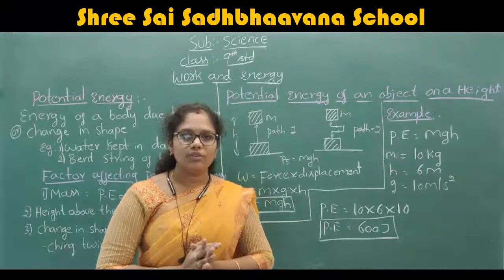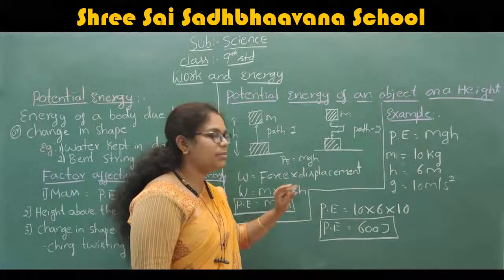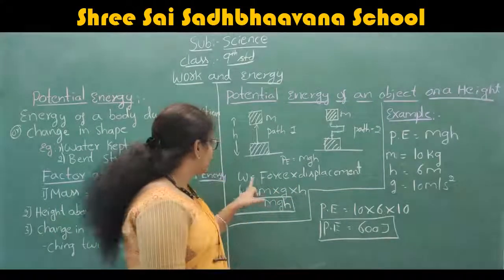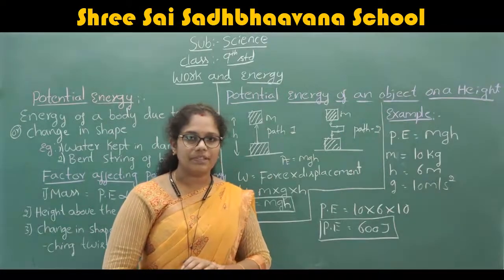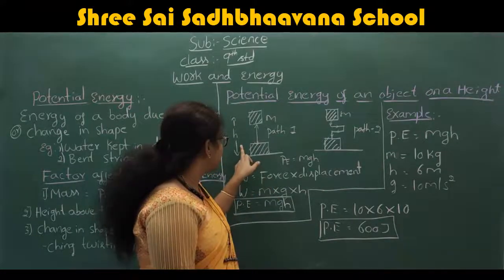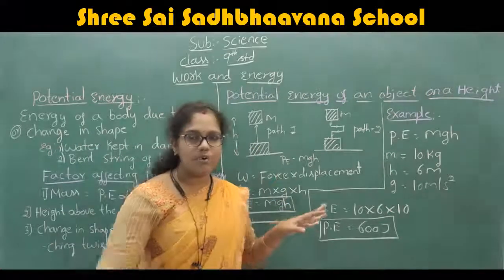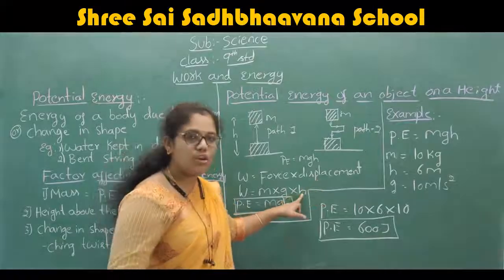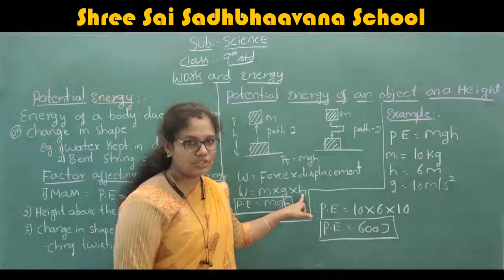Therefore, what is the formula we know for the work done? The work done is equal to force into displacement. What is the formula to find the work done? Work done is equal to force into displacement. Here, the force is m into g. The displacement is the height, how much height it is displaced. Displaced is h. Therefore, we take it as h.